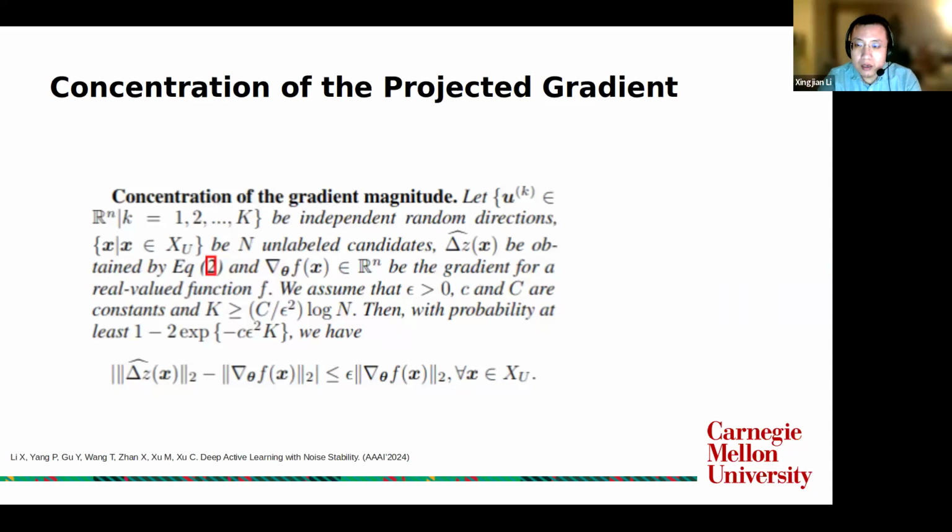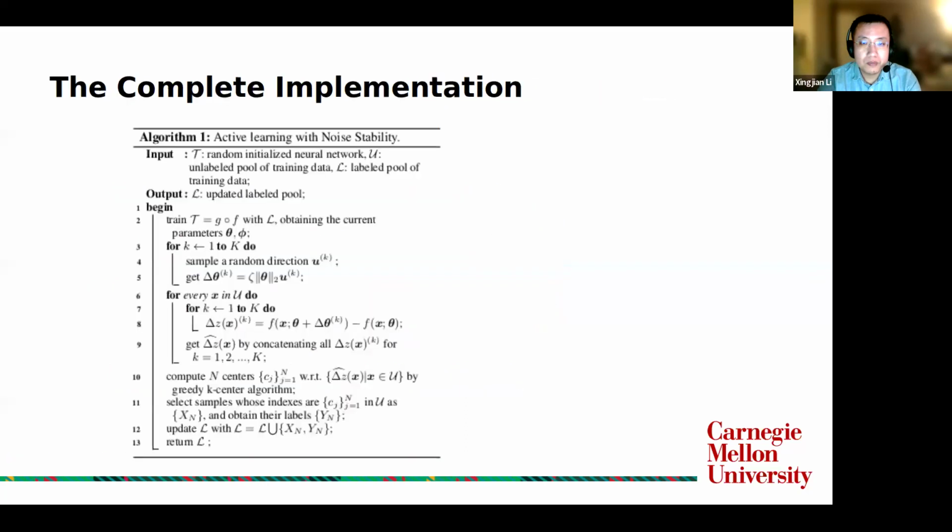And the basic conclusion is that we don't need a large K, that is the number of samplings, to get close to the expected value, because the convergence speed is inversely proportional to log of n, where n is the number of candidates. Here is the whole implementation of our active learning algorithm with noise stability.